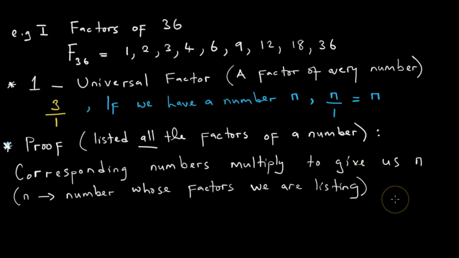So of course tinofanirwa kudefine correspondence kuti kana tichiti corresponding numbers multiply to give us the number n, where n is the number whose factors we are listing. What do we really mean?